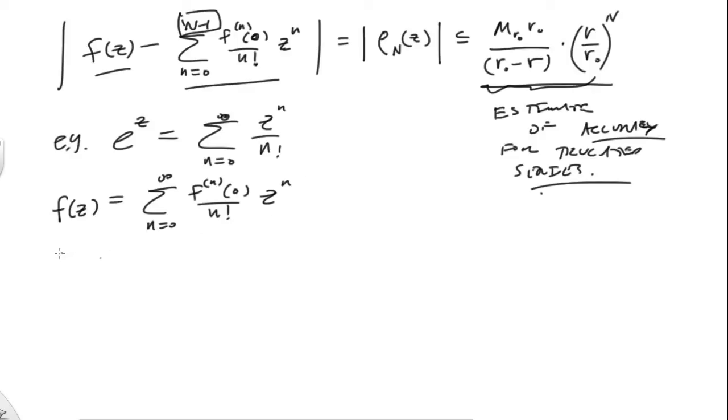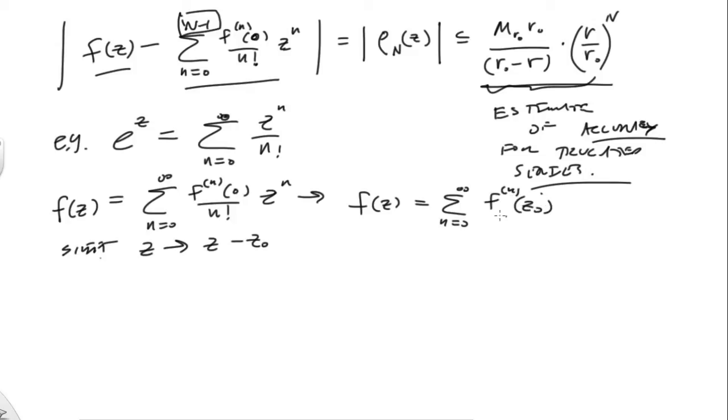But all I have to do is define, I just have to shift z to z minus z naught, and maybe redefine my function to accommodate that shift, and that means I get f of z equal to the sum n equals 0 to infinity of the nth derivative of f evaluated at z0, over n factorial, times z minus z0 to the n.